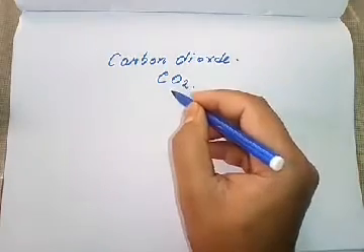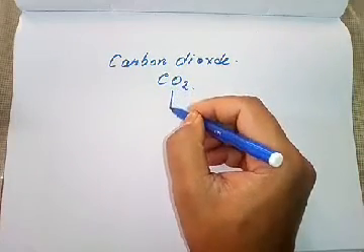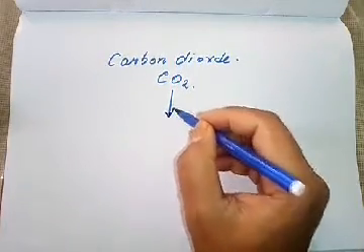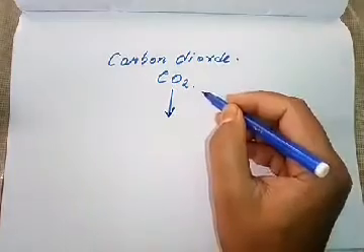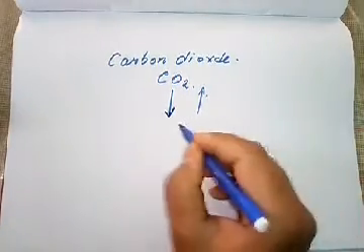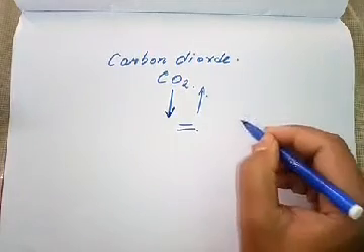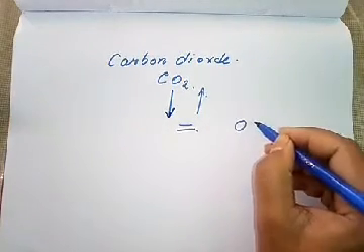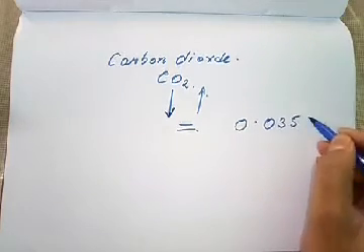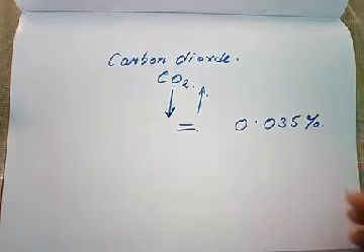Here we have to understand that too much accumulation of carbon dioxide is harmful, and too little is also harmful. So we need a required amount of carbon dioxide, which is about 0.35% of the total Earth's atmosphere.